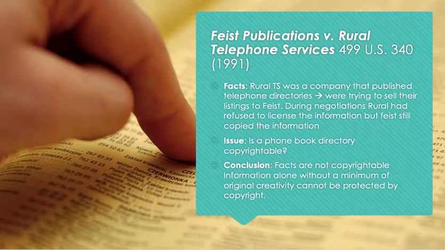Information alone without a minimum of original creativity cannot be protected by copyright. There is no original creativity. It does not pass the minimal standard, and as we said, they of course rejected the sweat of the brow standard. Their standard was higher than that, and in this case it did not fit. So this is exactly what the Feist Publications case said. It further solidified the idea-expression dichotomy, and also a lot about how facts cannot be granted copyright.